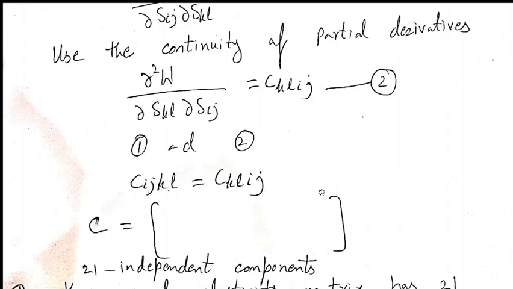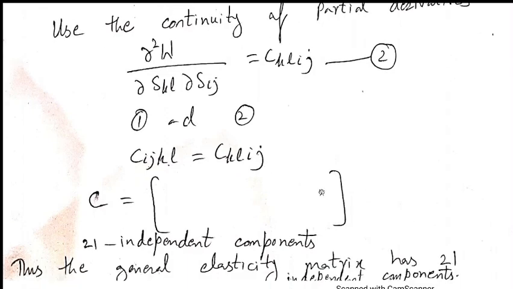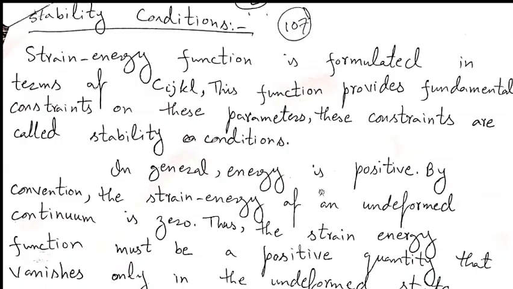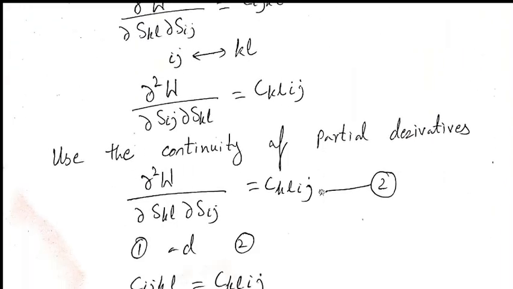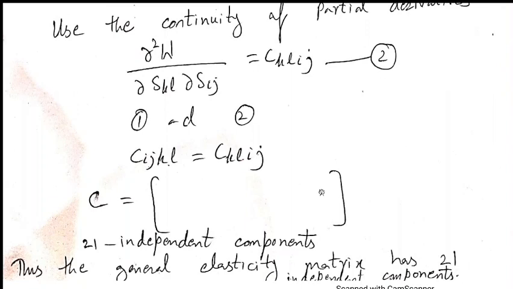So it means that the elasticity matrix is symmetric about the main diagonal. When it is symmetric about the main diagonal, it has 21 independent components. So the general elasticity matrix has 21 independent components.